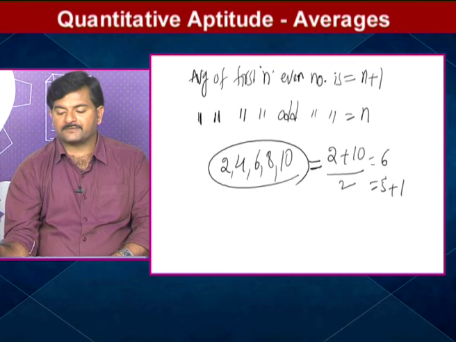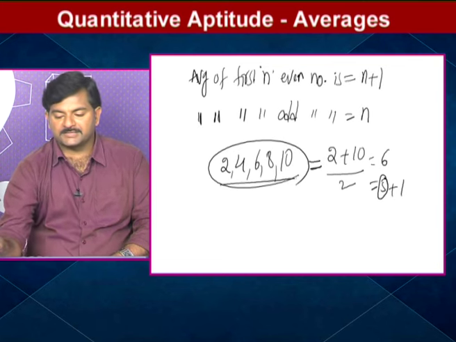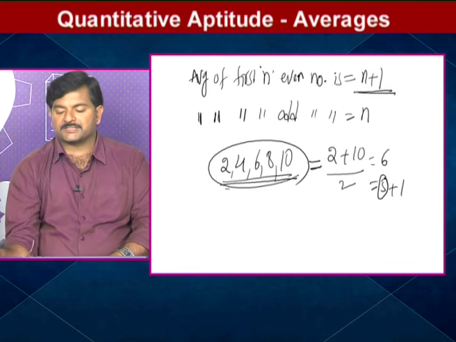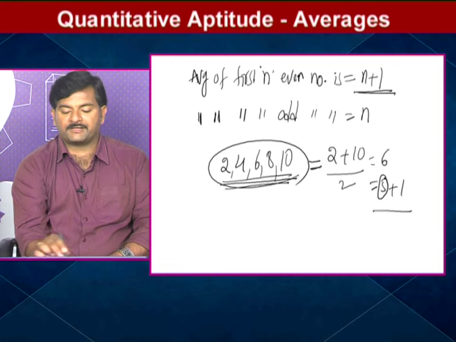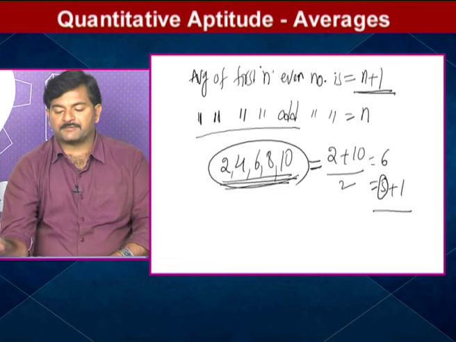So what does it mean? The average of the first 5 even numbers is 5 plus 1, that is n plus 1. The average of the first n odd numbers is simply n. Keep this concept in mind. The average of the first n even numbers is n plus 1. The average of the first n odd numbers is n. So by using this, we can solve these two questions.